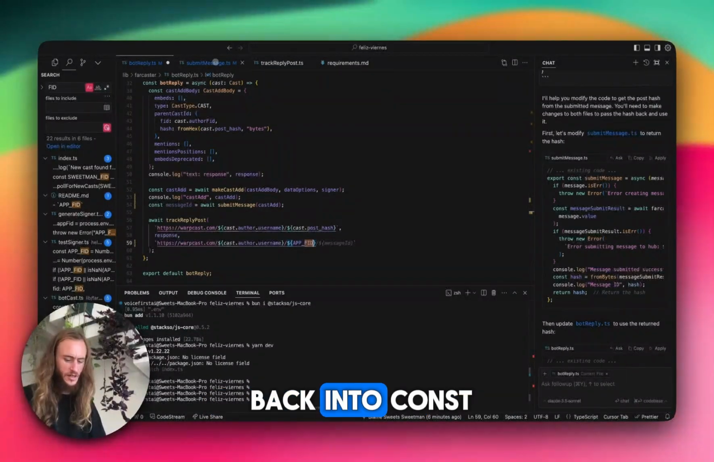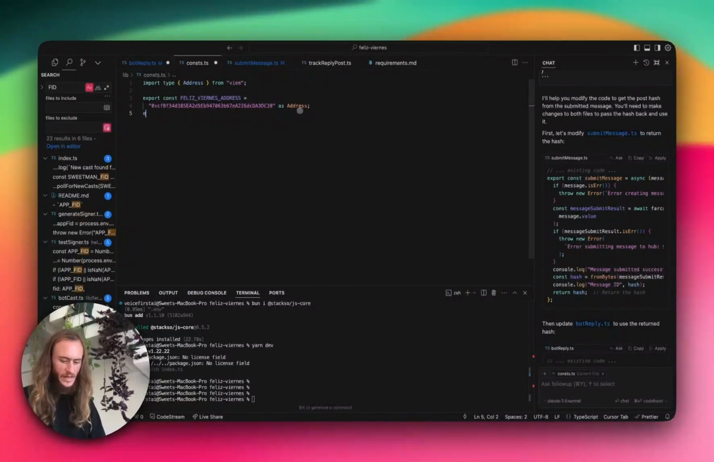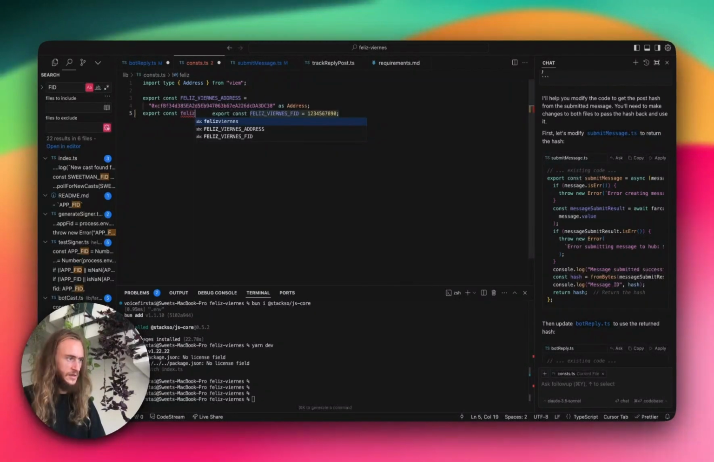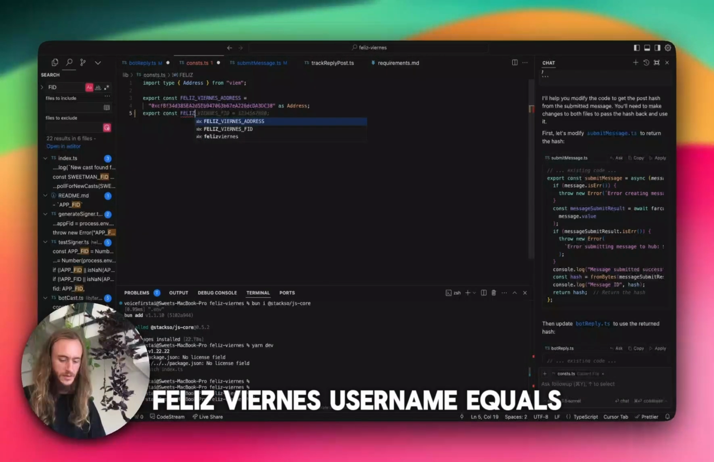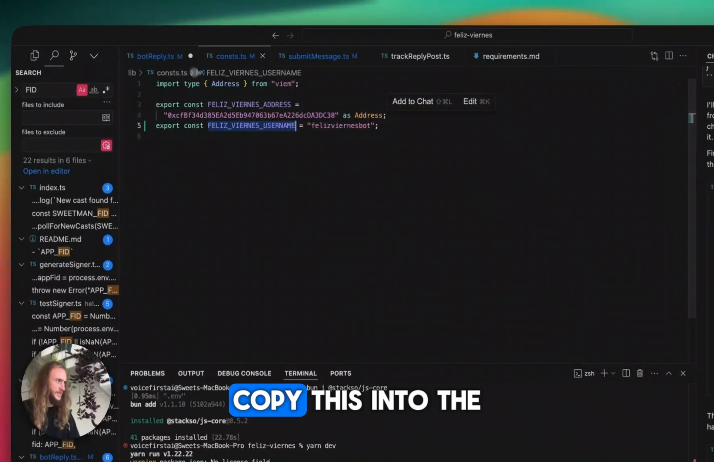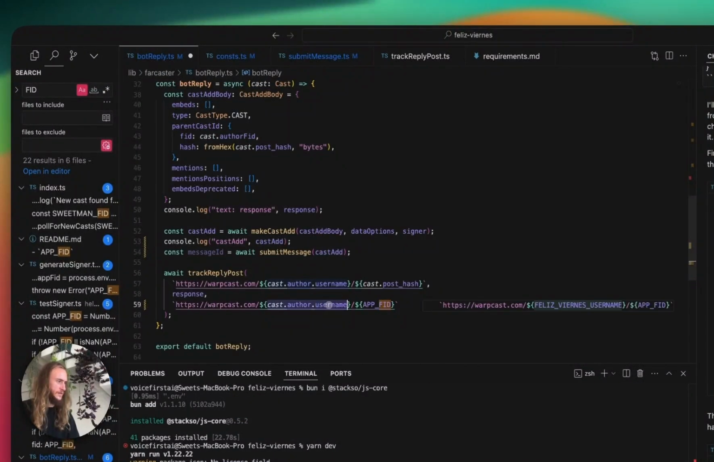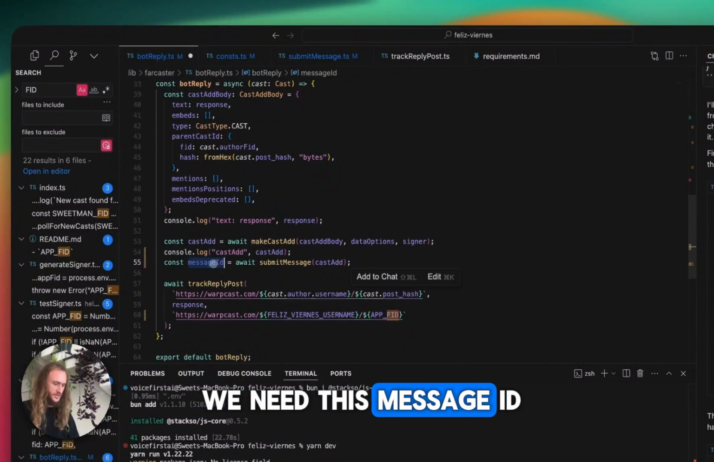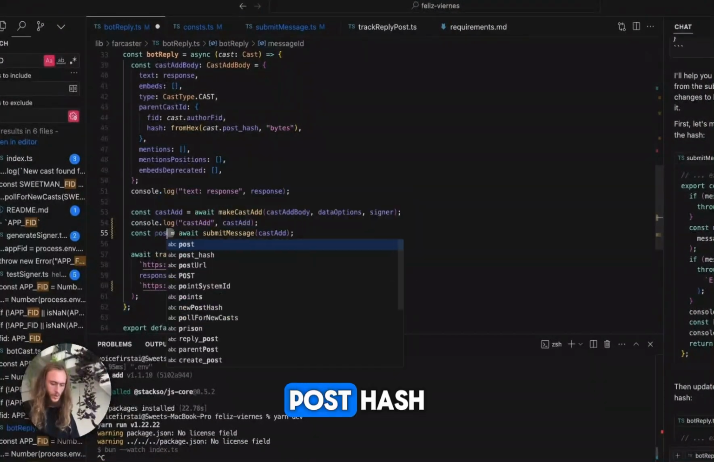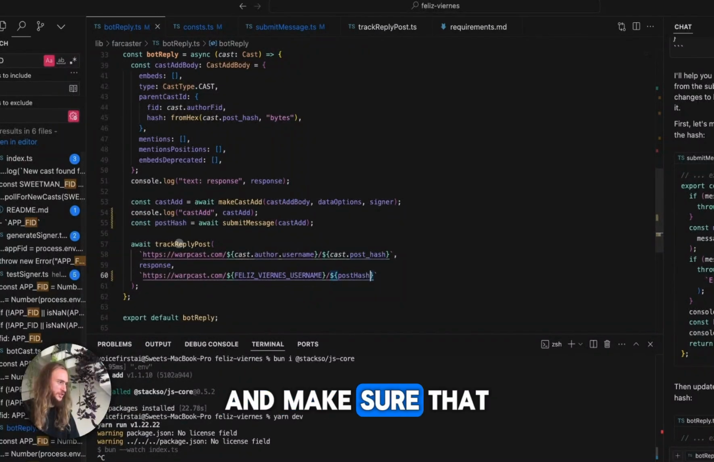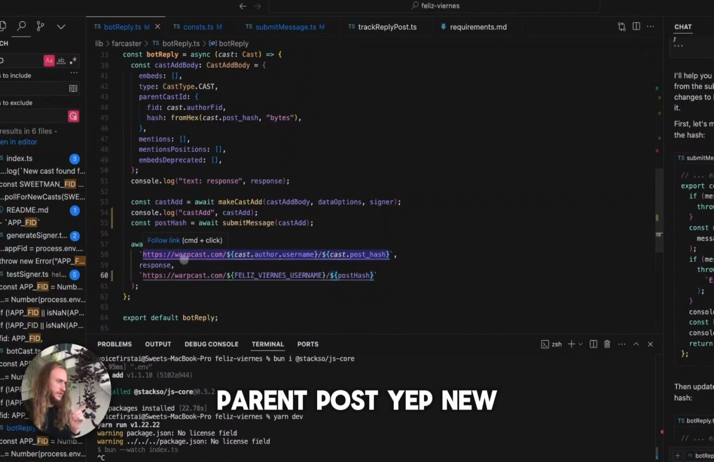So let's go back into const export const Felice Viernes username equals Felice Viernes bot. Copy this in the bot reply. Paste the username. Now we need this message ID, post hash, and make sure that we're plugging these in right. Parent post, yep. New post, yep.